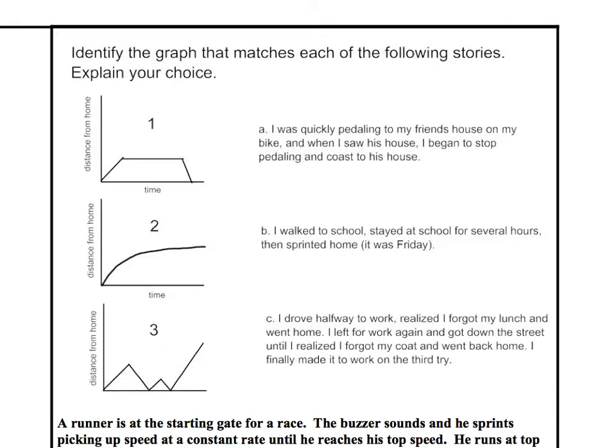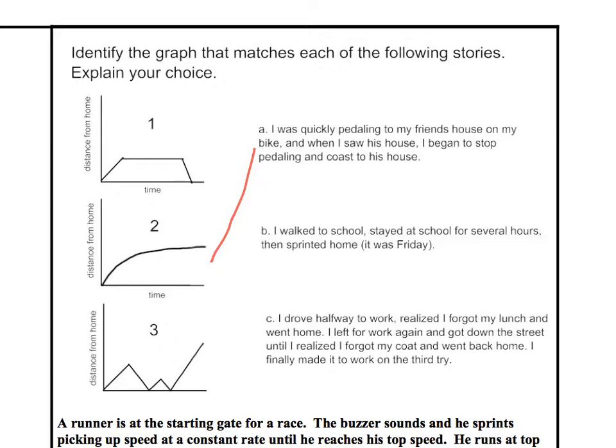I was quickly pedaling to my friend's house on my bike. When I saw his house, I began to stop pedaling and coast. Which one is that? 2. Because it's pretty steep at the beginning, because he's quickly pedaling, but then he stops pedaling, so his speed kind of gets slower.